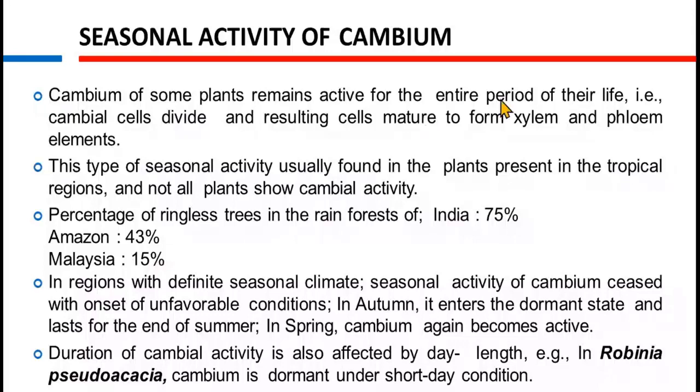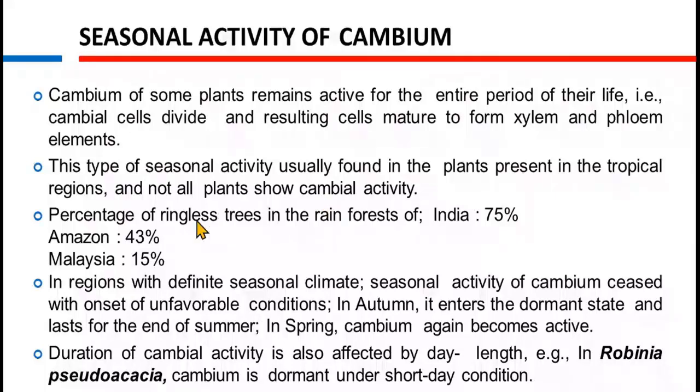That is, cambial cells divide and the resulting cells mature to form xylem and phloem elements. This type of activity is usually found in plants of the tropical region. Tropical plants show cambial activity throughout their lifetime, and not all plants show cambial activity.